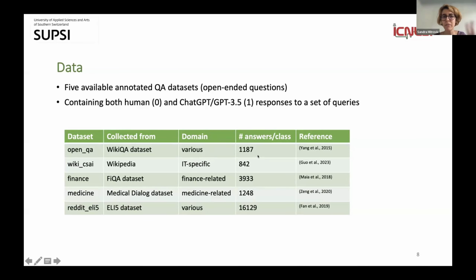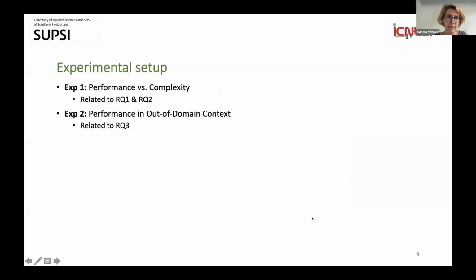And here you can see we basically chose to have a balanced scenario to avoid at least imbalance problems. So we chose these data sets, which are already freely available, which have open-ended questions, and which contain both human and ChatGPT responses to a set of queries. And then this was the number of answers that we selected for each class, so per human and per AI-generated texts, and the references from which papers we have collected this.